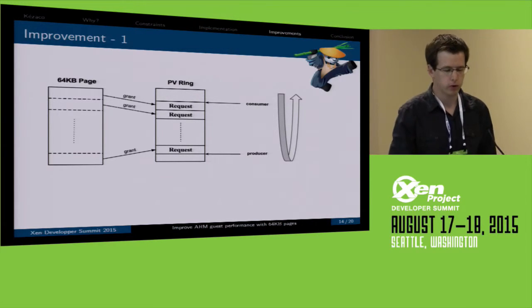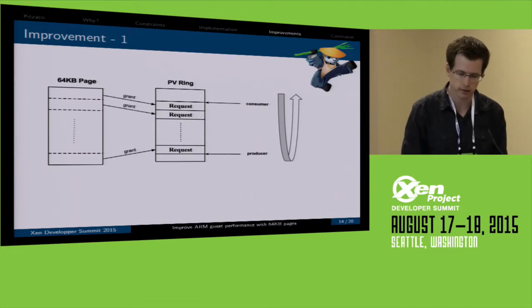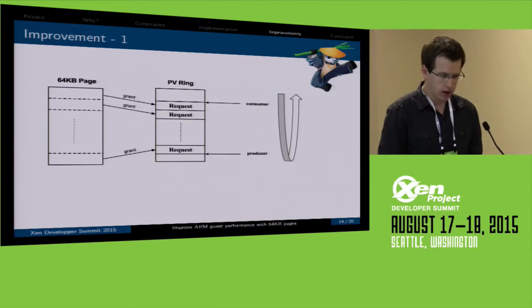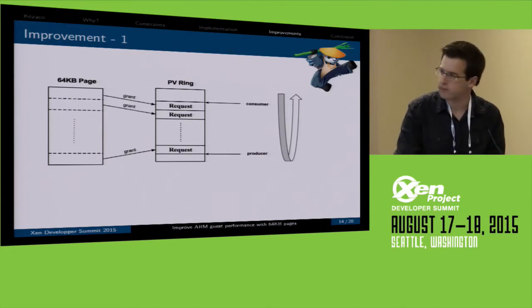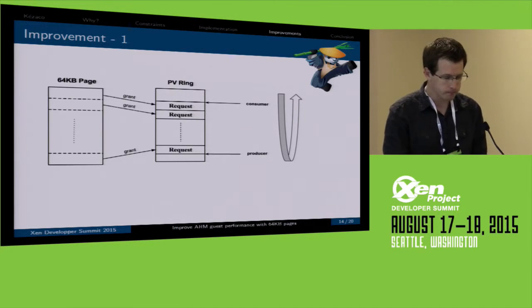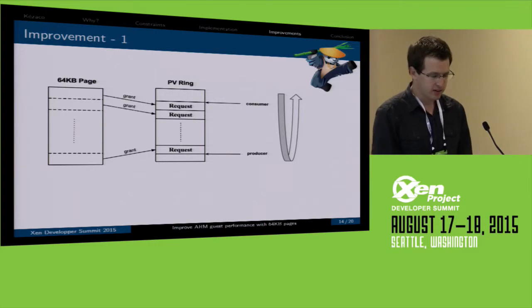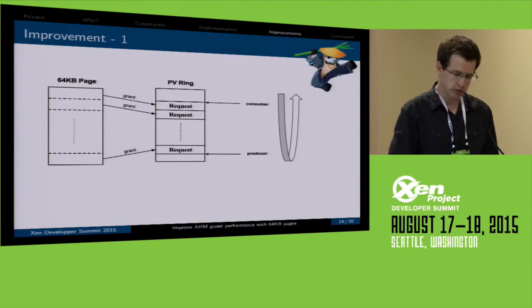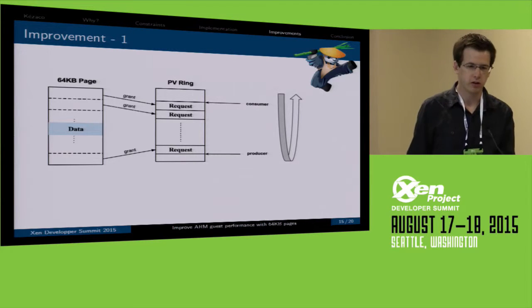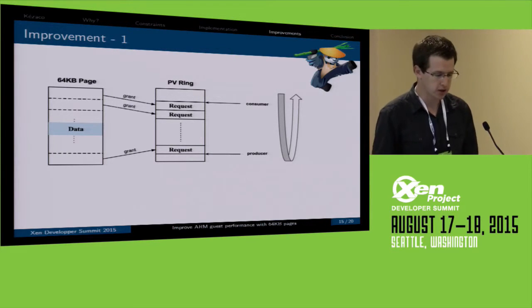After that, the first thing is, as I said, a 64K page is 16 pages. This is a bit difficult. What about data in the middle of the page?